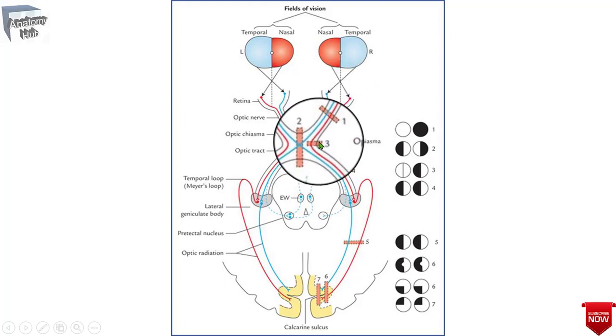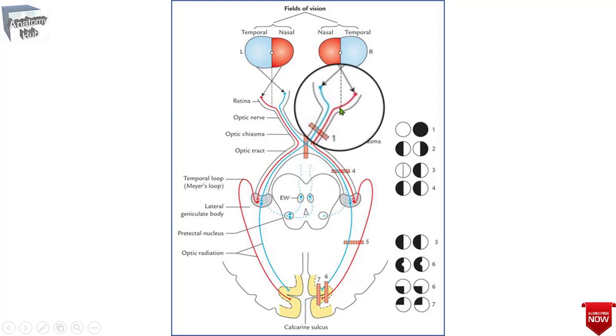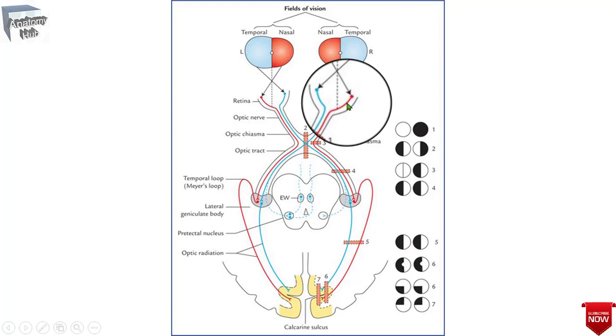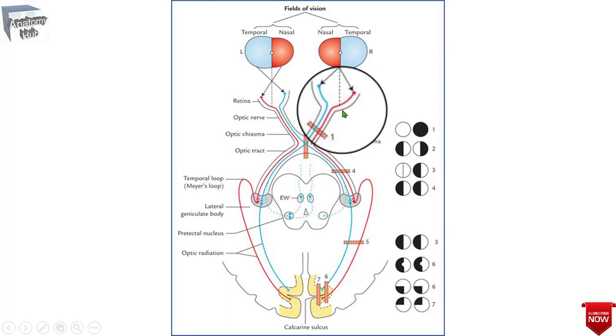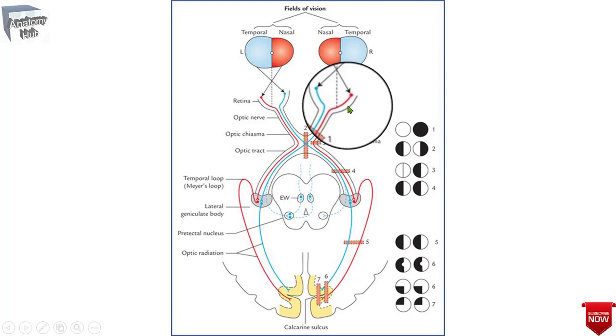the temporal fibers will be damaged, right. So you will find a unilateral temporal hemianopia on the same side as the lesion.